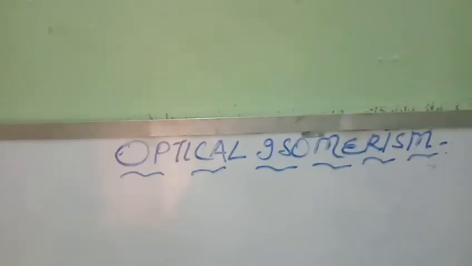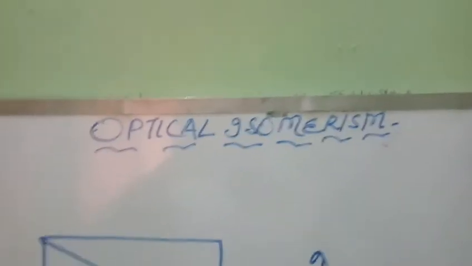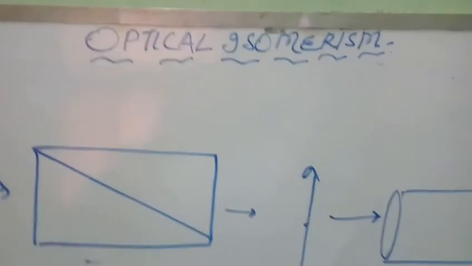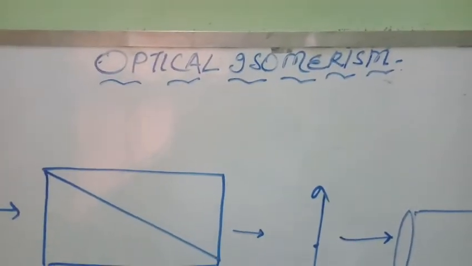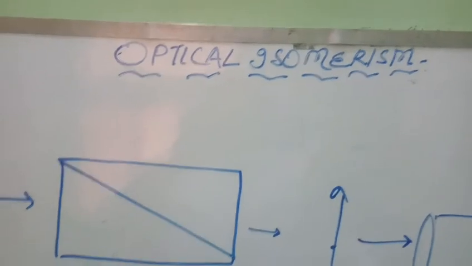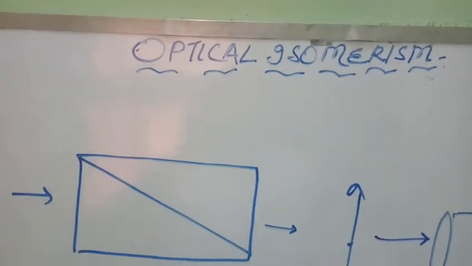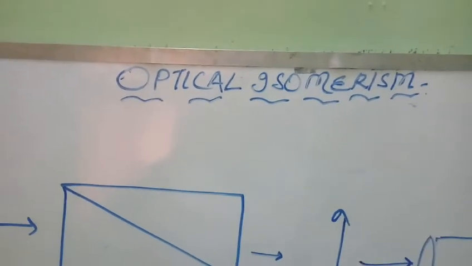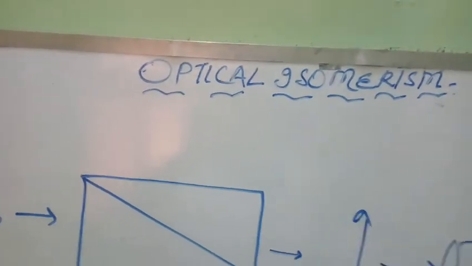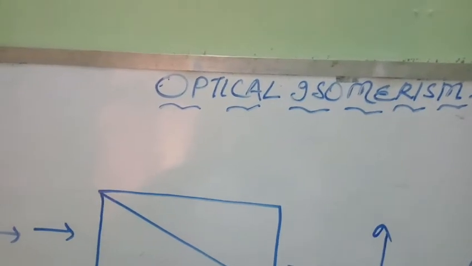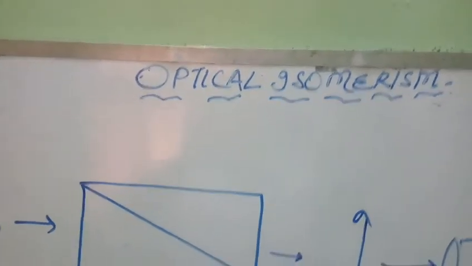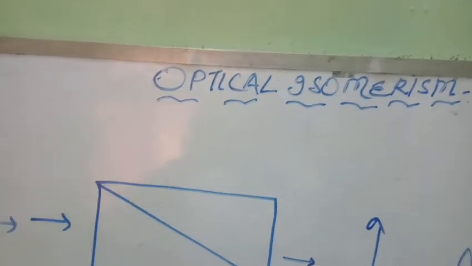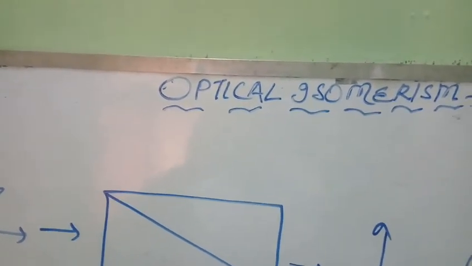Now what do you mean by optical isomerism? Those compounds which have same molecular formula, same structural formula, same physical and chemical properties, but they show different behavior towards the plane polarized light are known as optical isomers, and the phenomenon of rotating the path of plane polarized light is known as optical isomerism, and such compounds are known as optically active compounds.